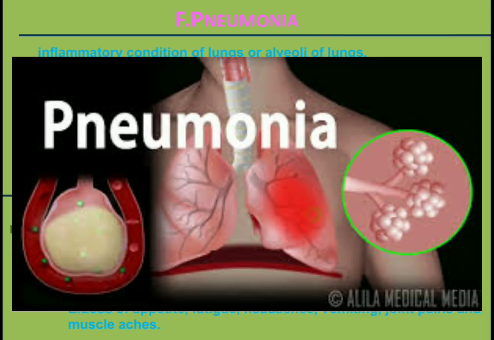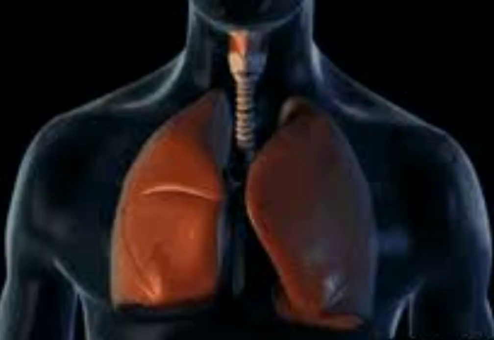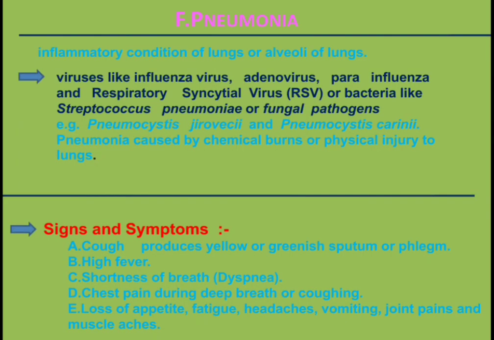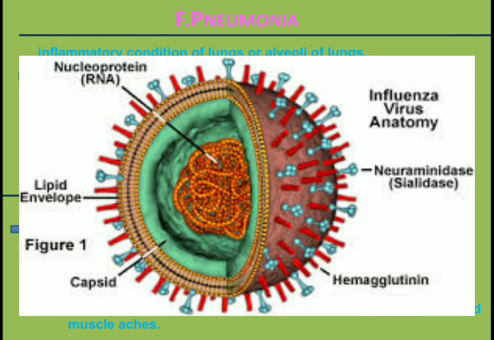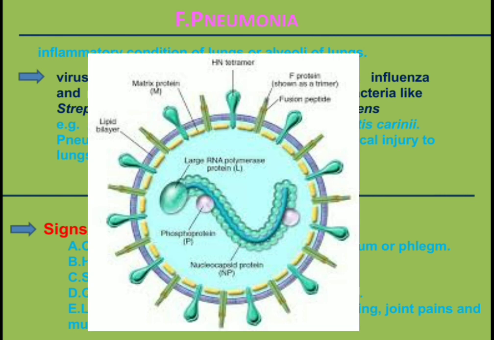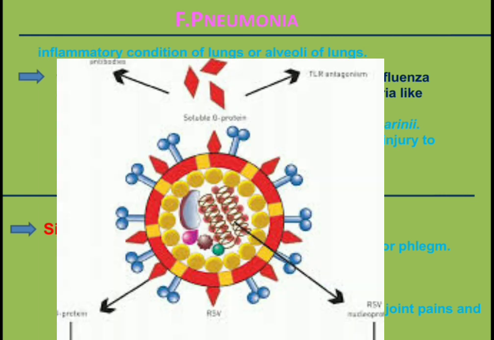Pneumonia is an inflammatory condition of lungs or alveoli of lungs. It is caused by a variety of pathogens which may be viruses like influenza virus, adenovirus, parainfluenza and respiratory syncytial virus.